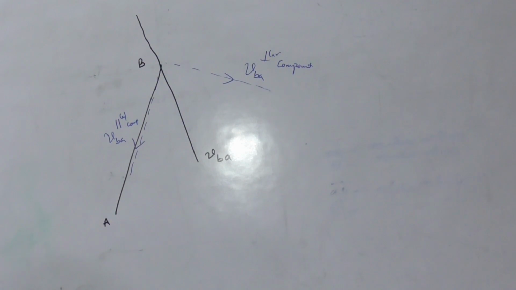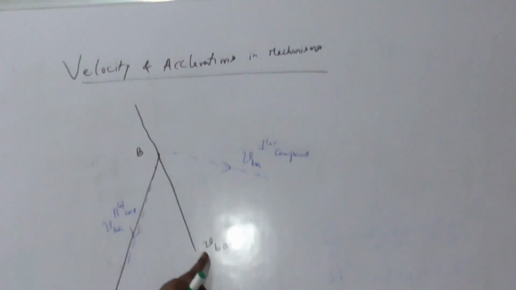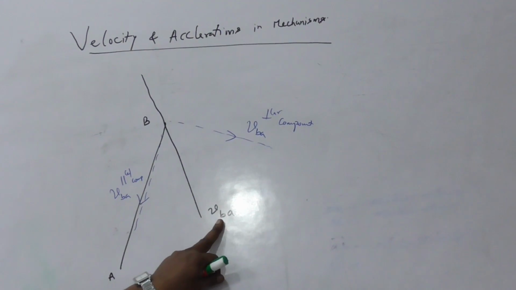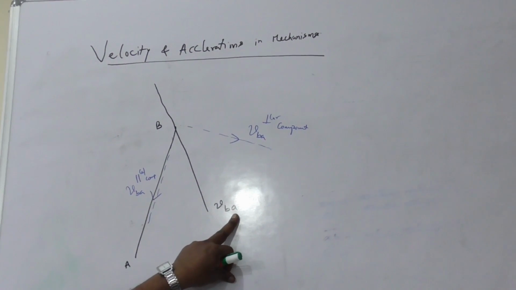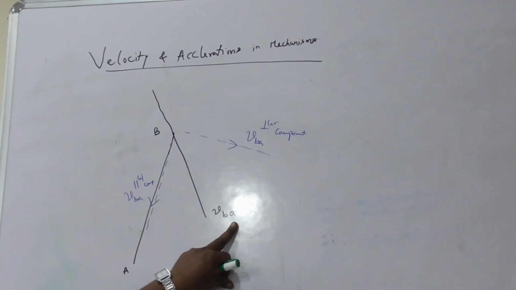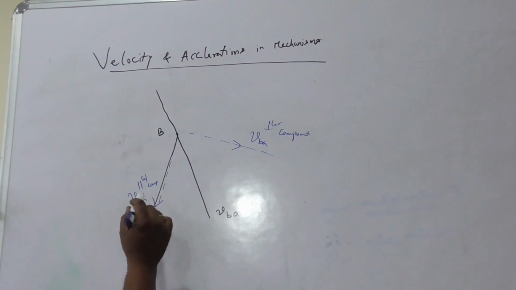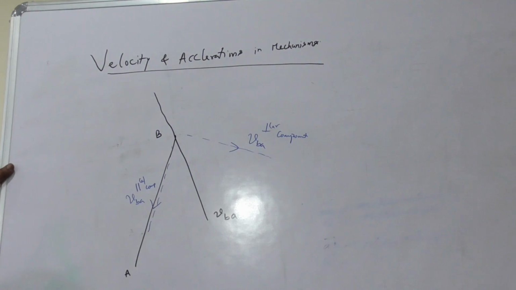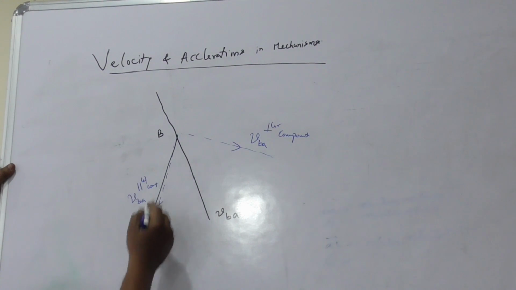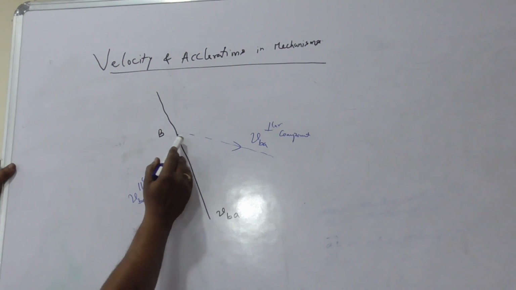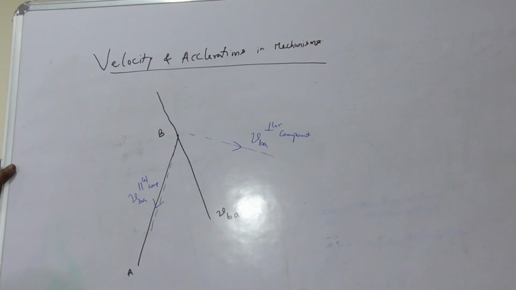The meaning of this: let us understand what is this VBA. Velocity of B relative to A as seen at A. Means, if this velocity quantity is resolved into two mutually perpendicular directions, one is along the link AB, another component is perpendicular to the link AB.